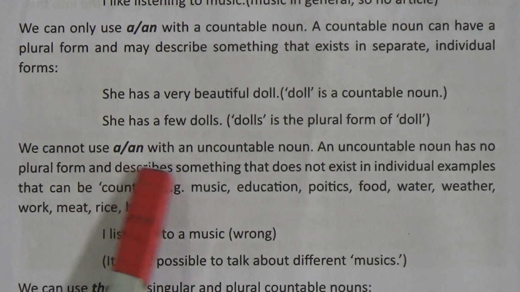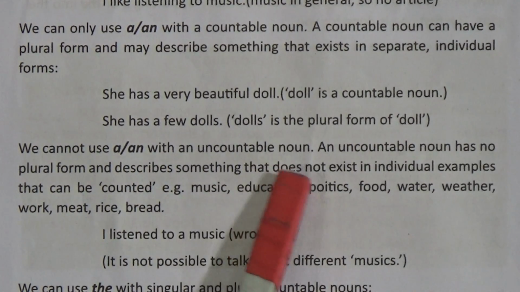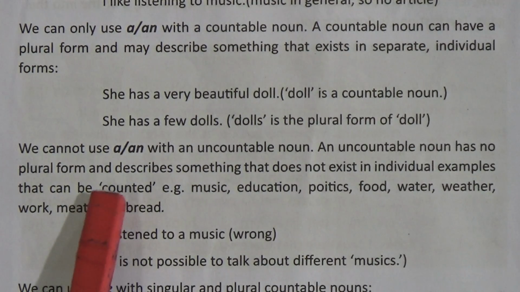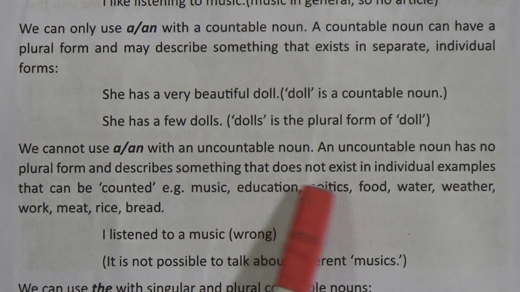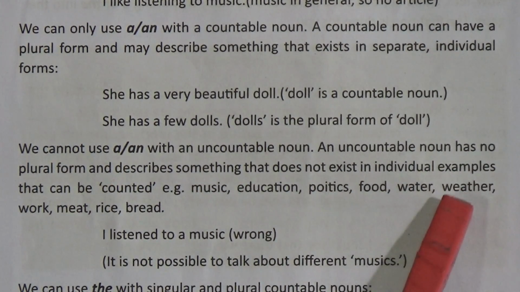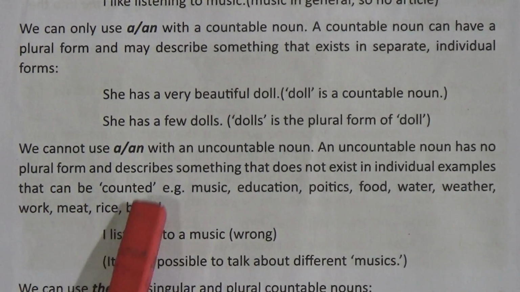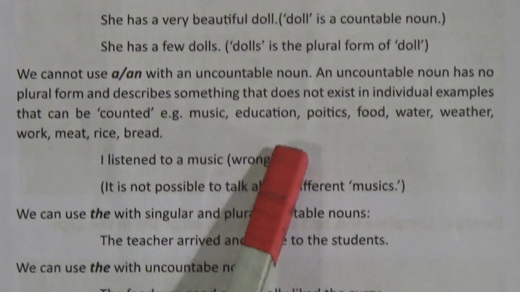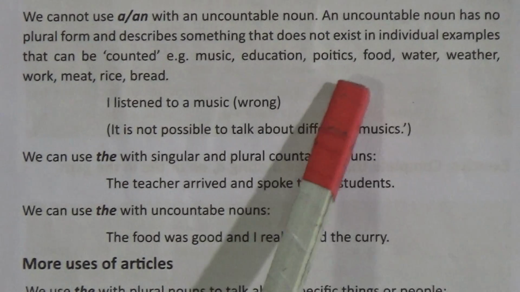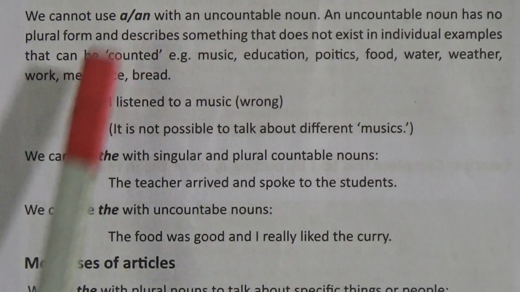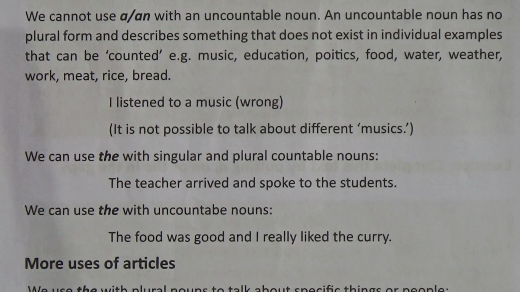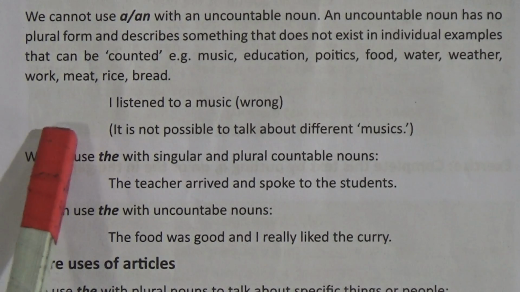Next, we cannot use a or an with an uncountable noun. An uncountable noun has no plural form and describes something that doesn't exist in individual examples that can be counted. For example, music, education, politics, food, water, weather, work, meat, rice, bread. These are uncountable nouns. In this kind of nouns, we can't use an article.